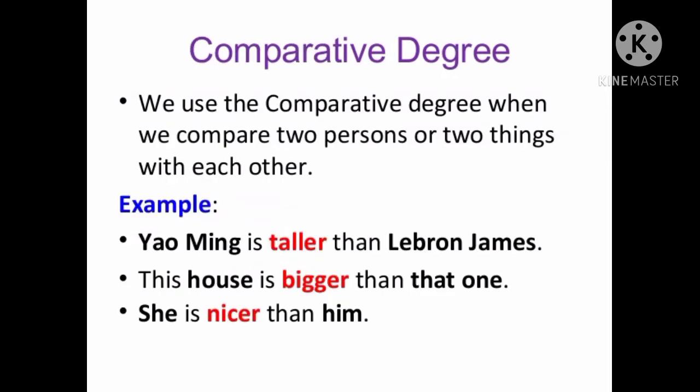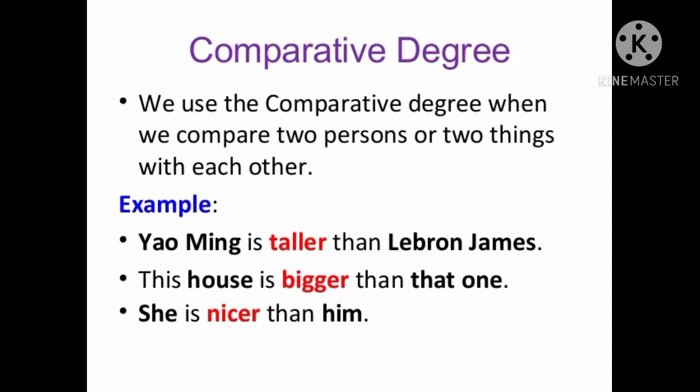The second one is the comparative degree. We use the comparative degree when we compare two persons or two things with each other. For example, Yao Ming is taller than LeBron James. Here, it compares the difference between Yao Ming and LeBron James.